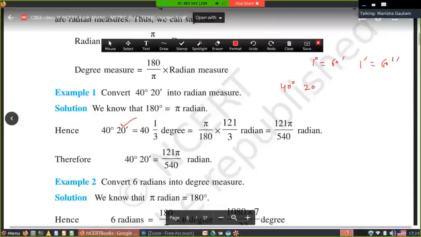To convert into degree, we divide this 20 by 60. So you write 40 plus 20 upon 60.